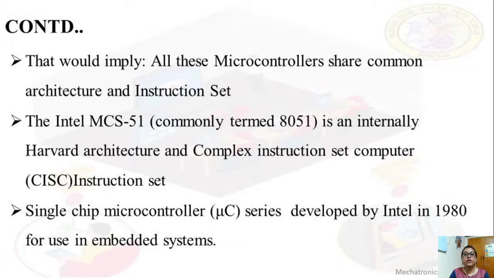All these microcontrollers, 8051, 8052 and the rest, have a common architecture and a common instruction set. The Intel MCS-51, that is 8051, has a Harvard architecture and CISC instruction set. CISC is nothing but complex instruction set computer. So 8051 has a Harvard architecture and CISC instruction set. So this is about the family of microcontrollers.